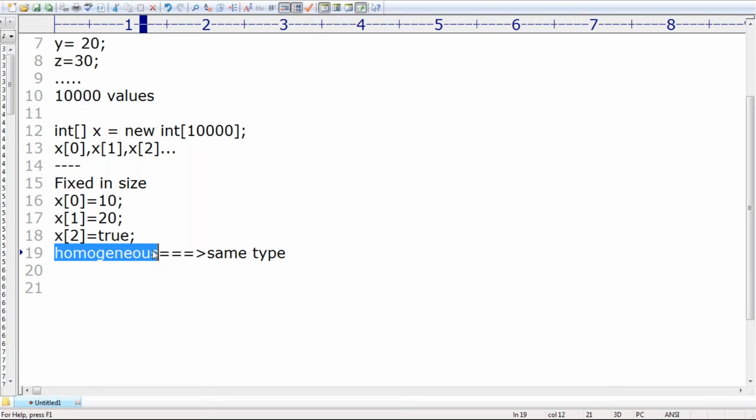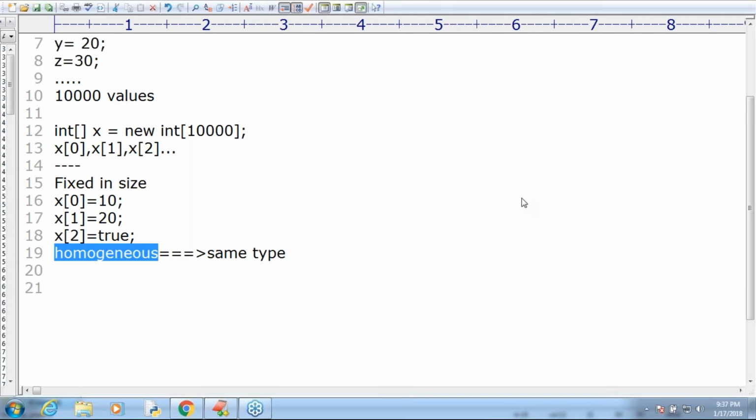Sir, can you please tell what is the advantage of an array? The advantage of arrays is that by using a single variable, we can represent multiple values. So we are not required to declare multiple variables. So the length of the code will be reduced. Readability by default will be improved. That is the biggest advantage. So what are the problems with the arrays concept? Fixed in size. Based on our requirement, you can't increase the size, you can't decrease the size. It is always a bigger problem, right?